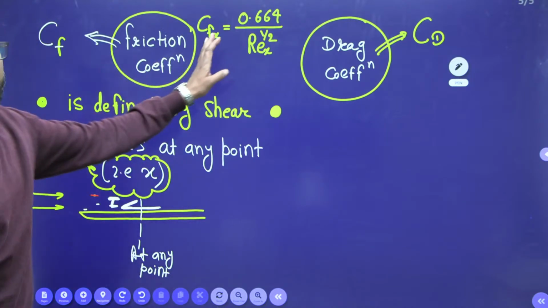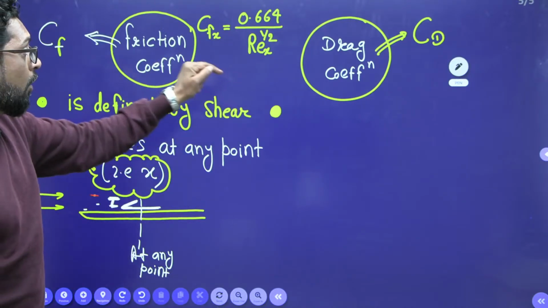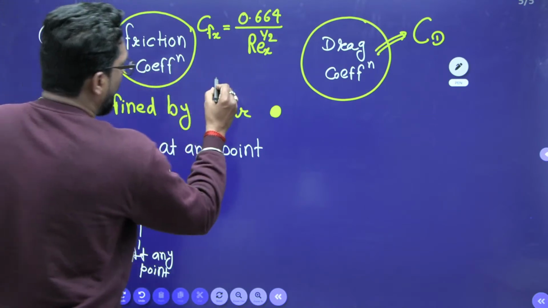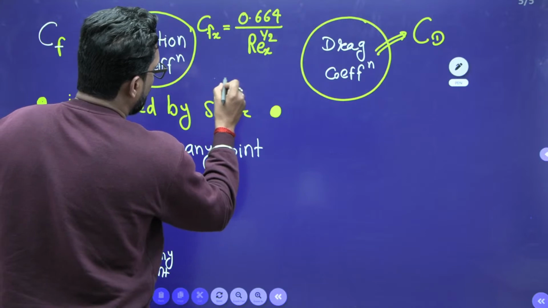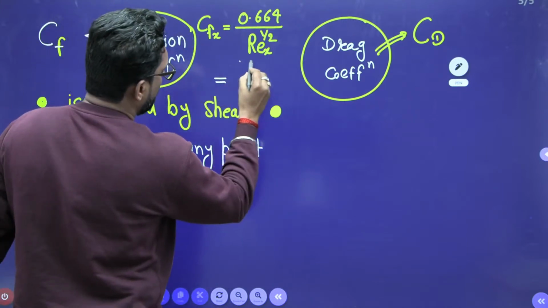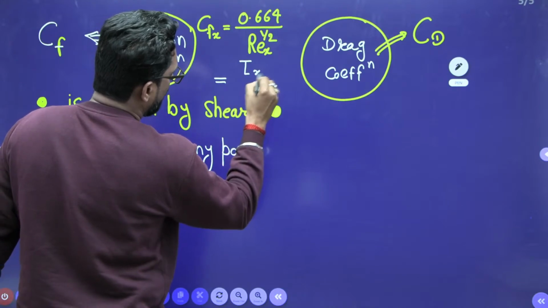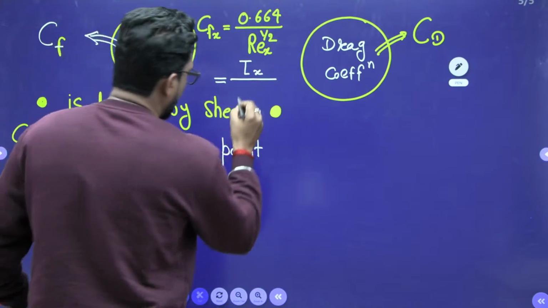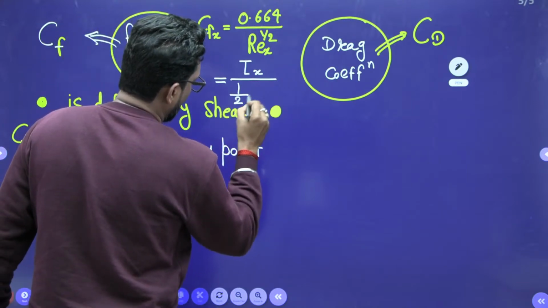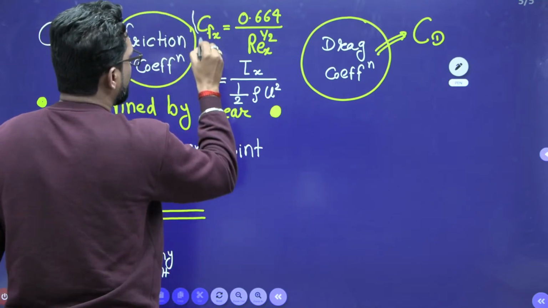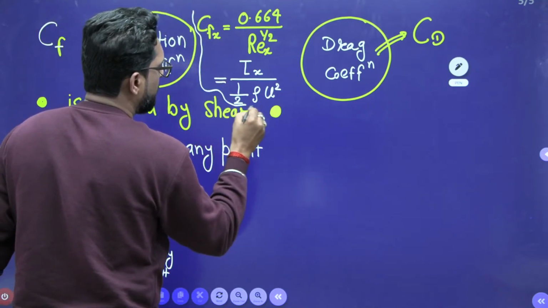So this is your CFX. Now this value is also equal to tau, the local shear stress at any point x, divided by the dynamic pressure, half rho U squared. So this is a very important formula.